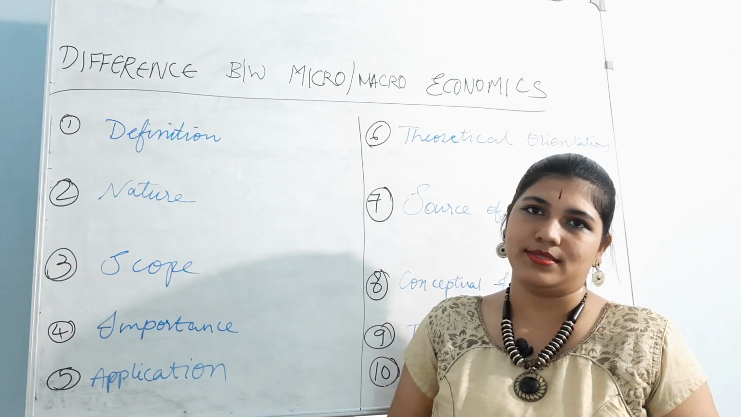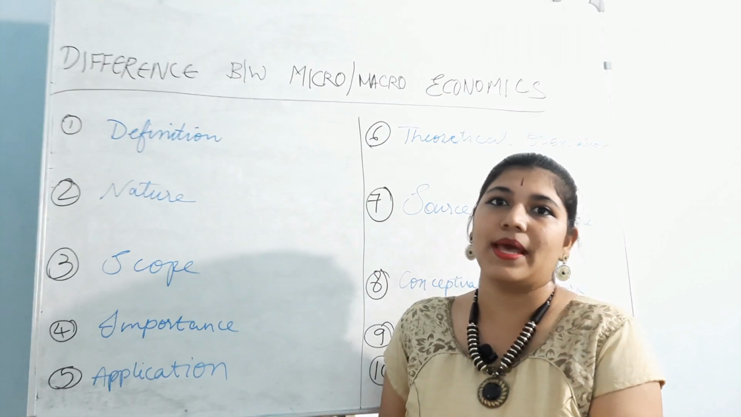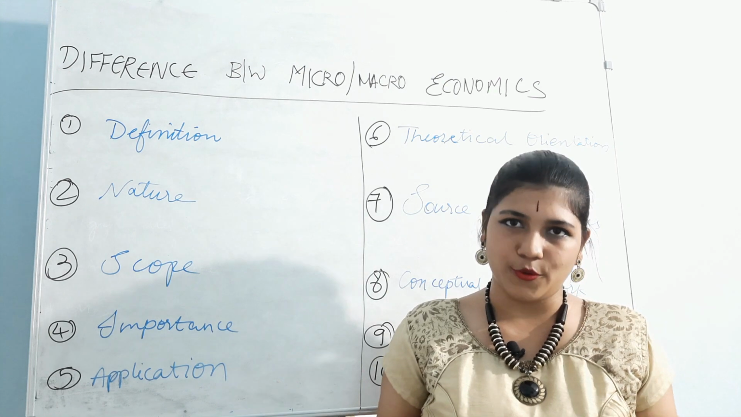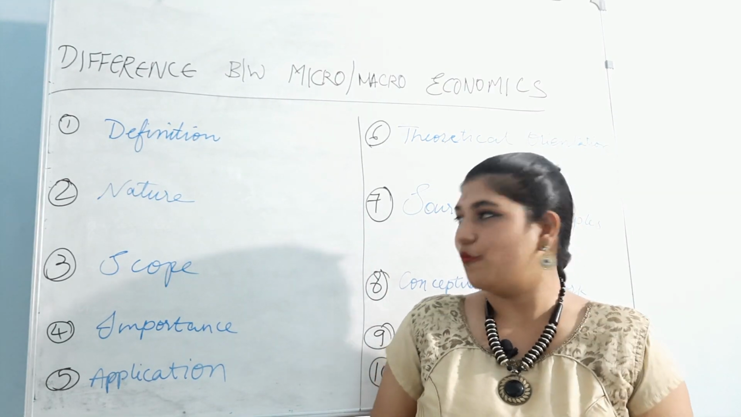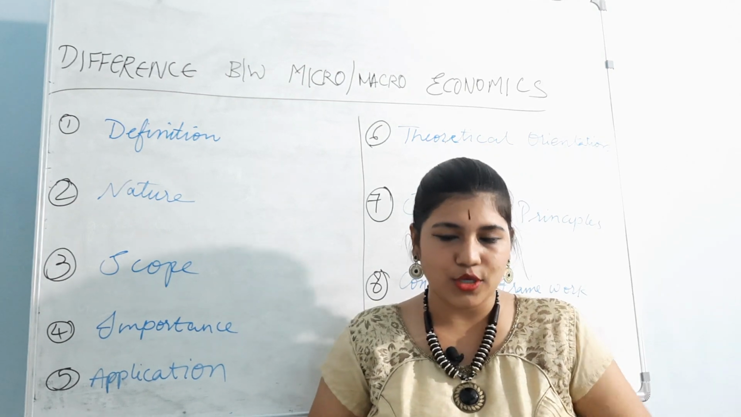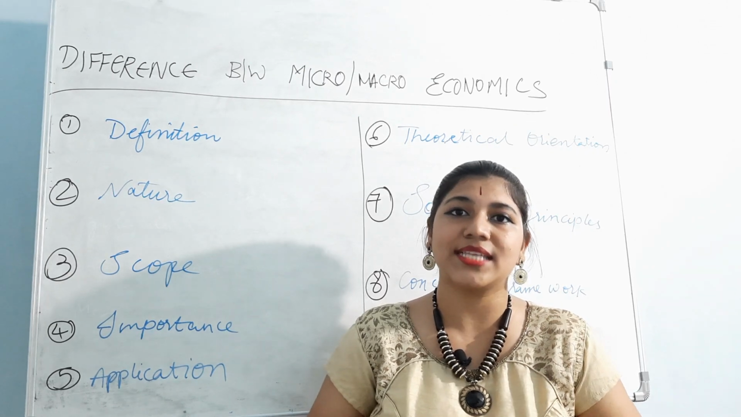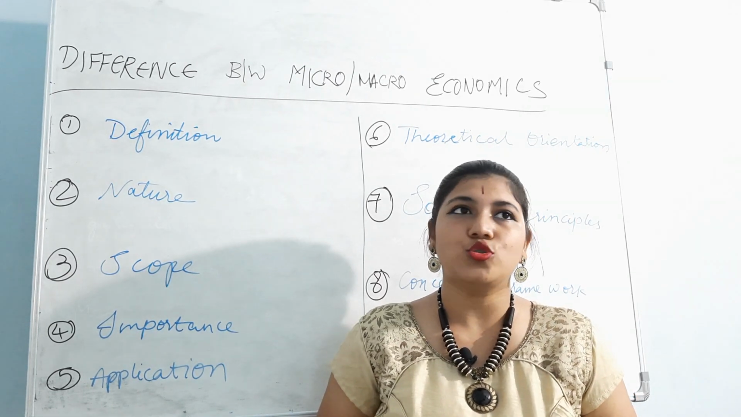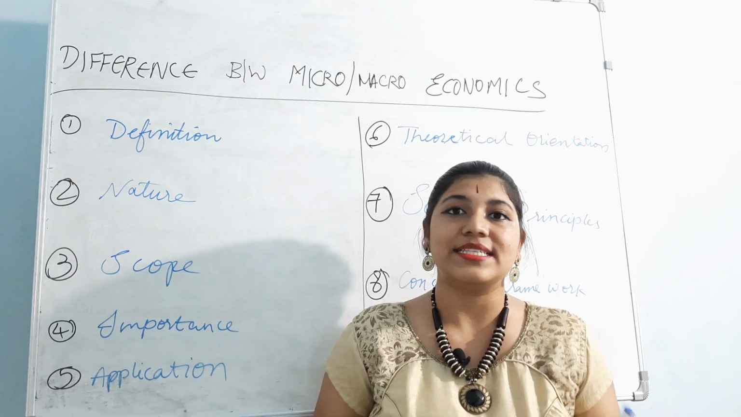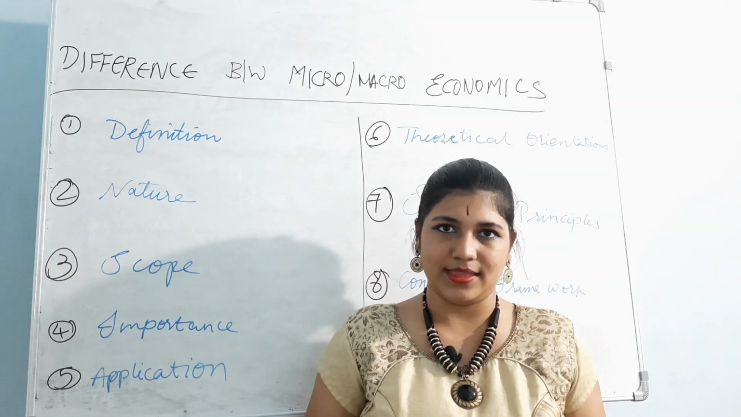And then importance. Now we are not saying that microeconomics is more important than macroeconomics or macroeconomics is more important than microeconomics. Both have their individual importance. Why? Now, importance of microeconomics. Microeconomics helps us understand how to use our scarce resources, how to utilize them properly, and also decision making in businesses, and many other things like this.